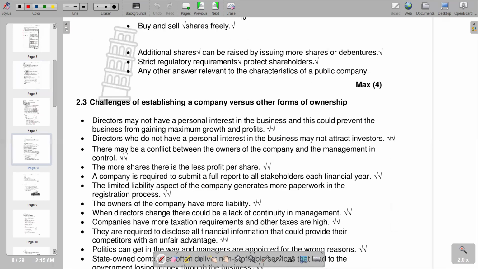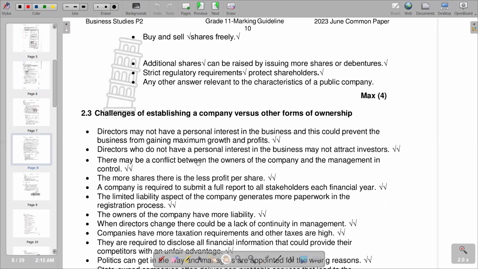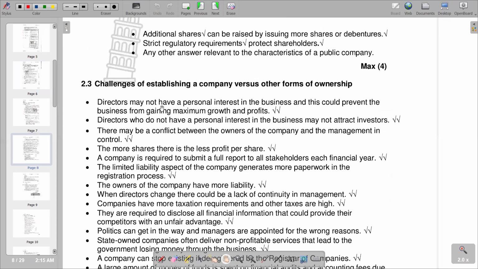So, you'll see that this is what we have in terms of the other section, whereby it reads directors may not have a personal interest in the business, and this could prevent the business from gaining maximum growth and profits. So, these are the challenges that you can see in a company: the directors are the ones running the business, but they don't have any personal interest in the business. So it means there might be a limitation in terms of how they are going to make the business a success since they do not have a personal interest. So that becomes a challenge. So we put that's the first point.